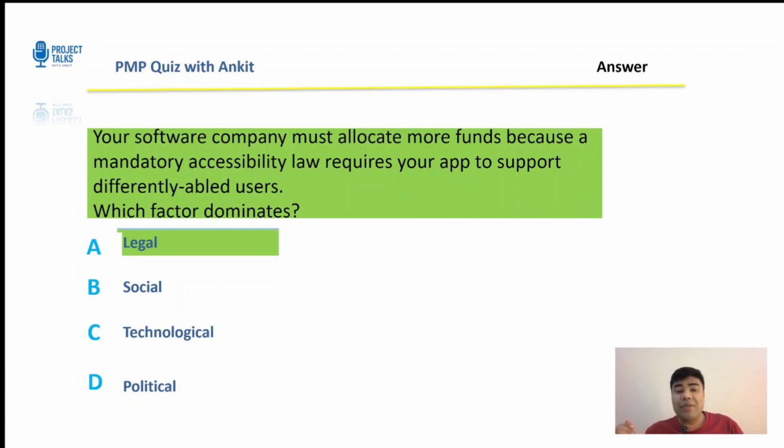So, what are the tips? If the phrase mandatory, law, or must appear, pick legal. Let's get to the next question now.